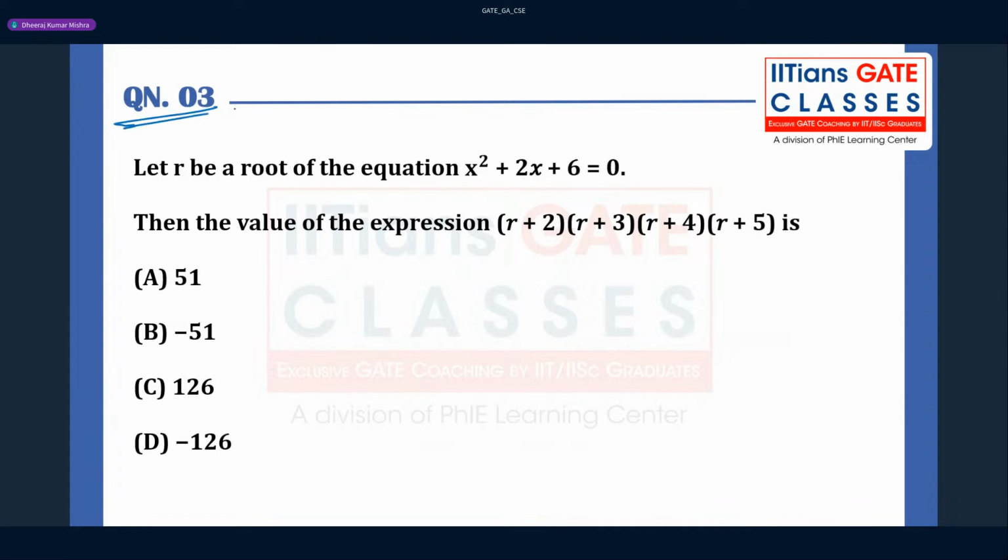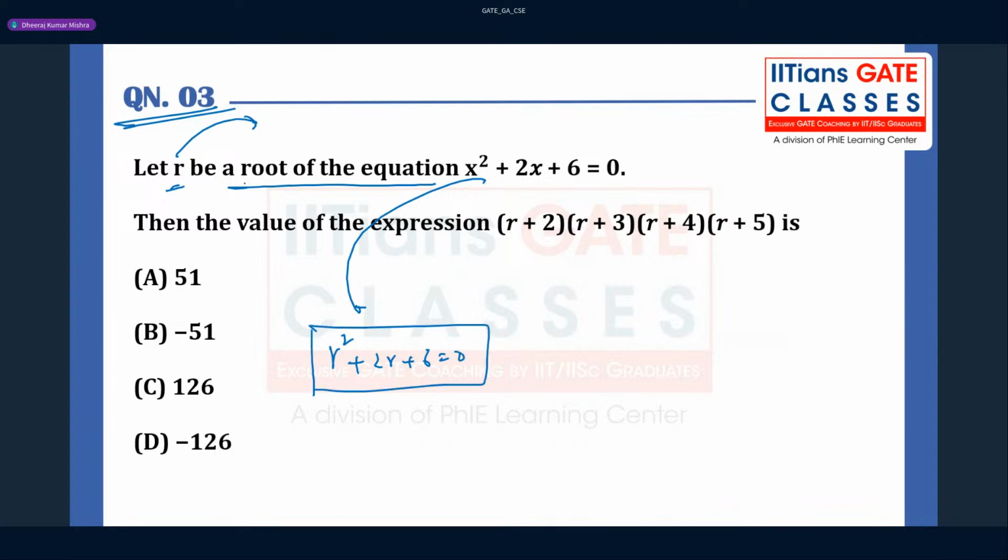The question number 3 is from your equation, right? This topic is a very hot topic, you can say. As far as the latest GATE pattern is concerned, they always focus on equation function, right? So here, since they have given let r be the root of the equation, the moment they say that r is the root of the equation, you try to put it here; this r should satisfy this equation. So you can say that r square plus 2r plus 6 equal to 0. This is how you have to start.